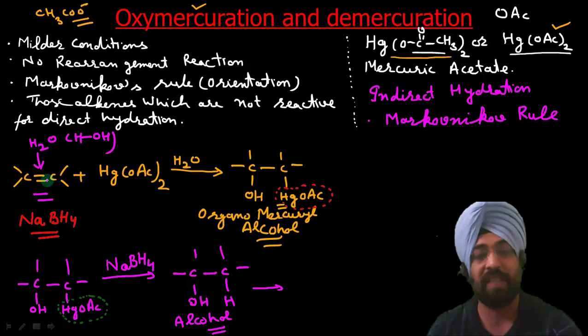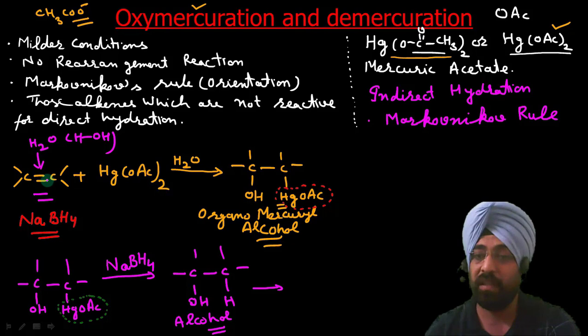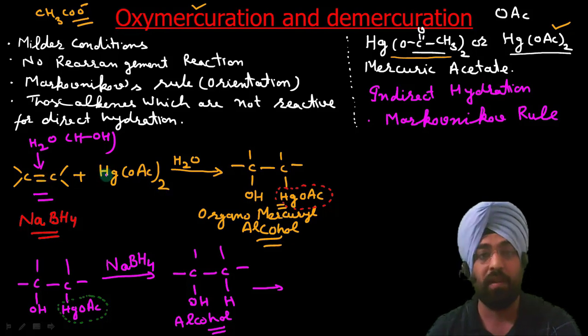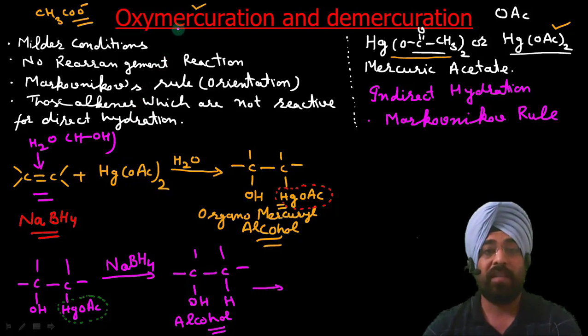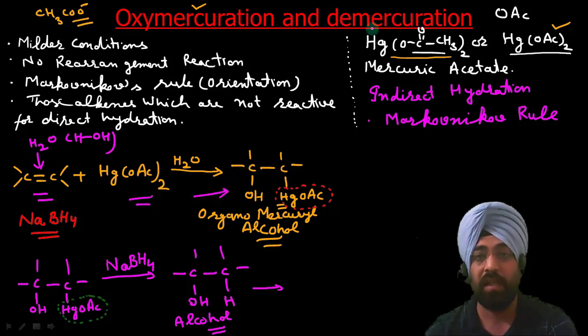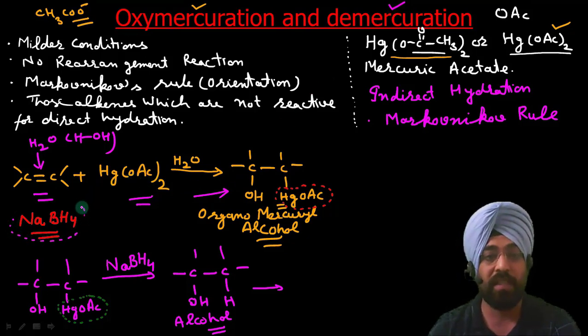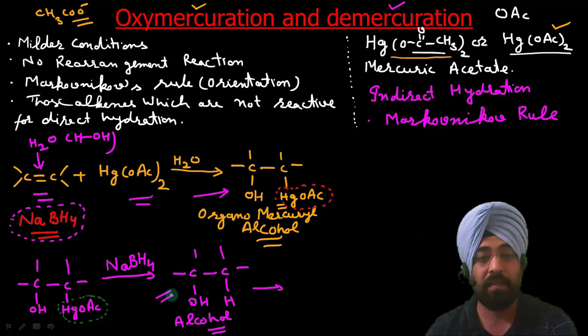We will see in our next slides why the overall reaction takes place according to Markovnikov's rule. Now you can see what I have told you. This step, as the name suggests, is oxymercuration, and the product is organomercuryl alcohol. In the second step demercuration takes place, and the reagent added to cause demercuration is sodium borohydride, and the product is alcohol.